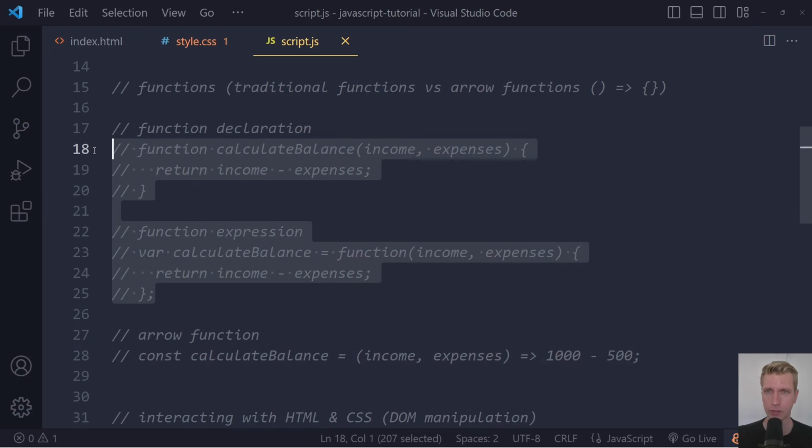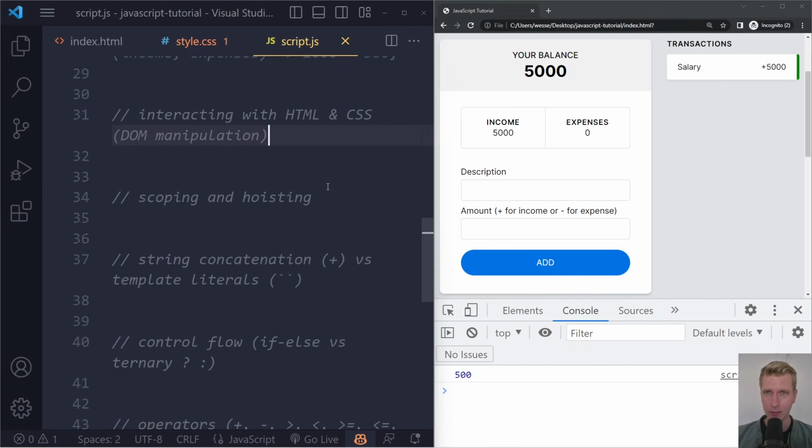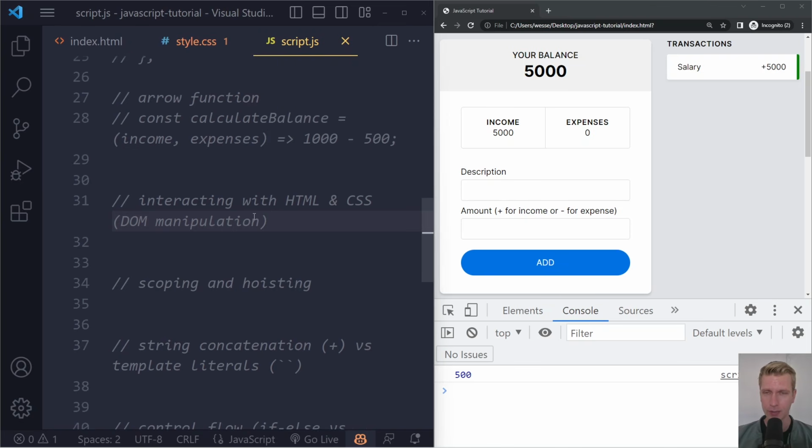So these were traditionally used very often. These days you see a lot of the arrow function. You still see a lot of function declarations as well. Function expressions, not so much. All right, let's continue with interacting with HTML and CSS.